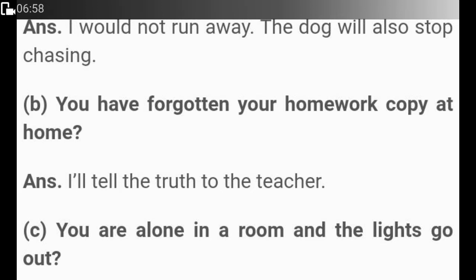But that does not mean you have to form a habit of doing that. I cannot forget my homework every day and say, ma'am, I forgot, sir, I forgot. But once in a while, once in a blue moon, that means rarely, sometimes we forget our work. And that time we have to tell the truth.